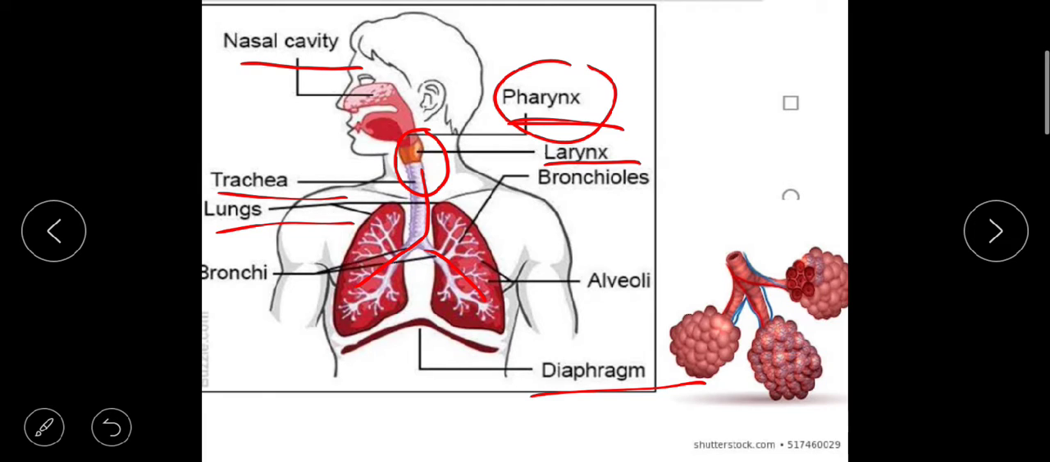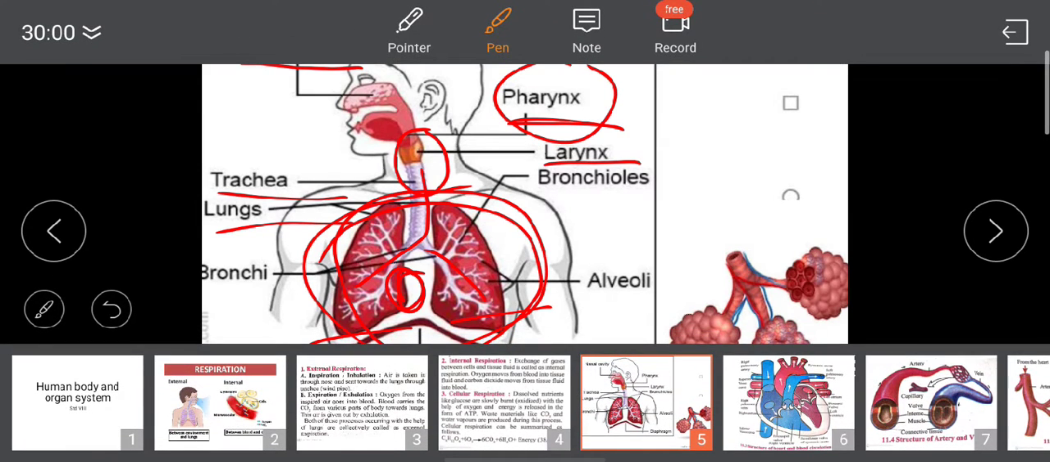Lungs: a lung is present on either side of the heart in the thoracic cavity. Here the heart is present, and the lungs are present on either side of the heart. The maximum area of the thoracic cavity is occupied by the lungs. Each lung has a double layered covering known as pleura. Lungs are elastic like a sponge.